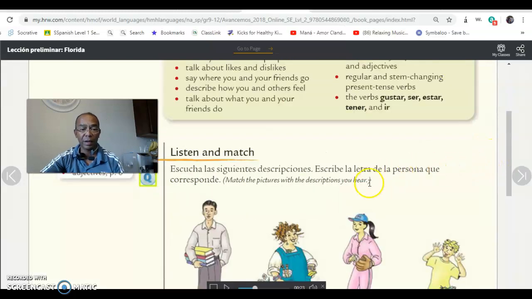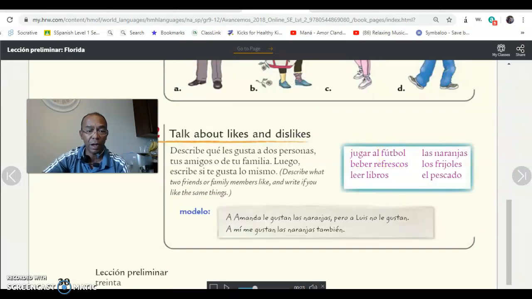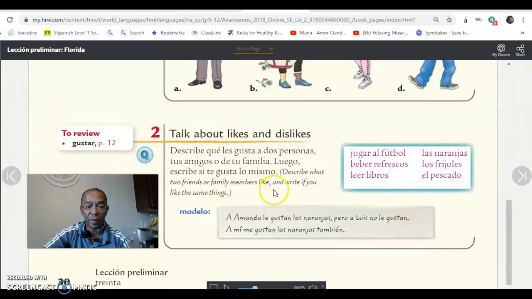You also have activity 2. In activity 2, all you have to do is describe what 2 friends or family members like or dislike. For example, they might like to play football, soccer, jugar al fútbol, o beber refrescos, to drink refreshments, leer libros, to read books. Las naranjas, they might like oranges. Los frijoles, beans. El pescado, they might like fish or might not like it, right?